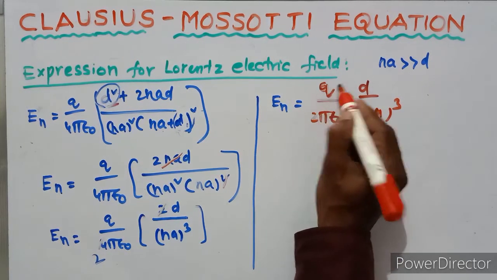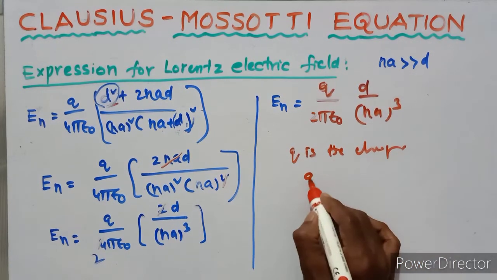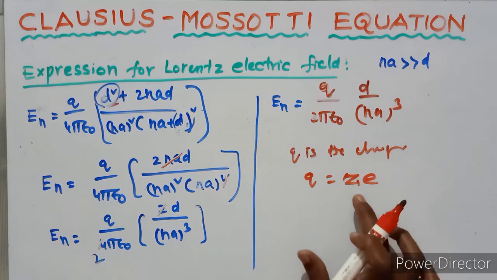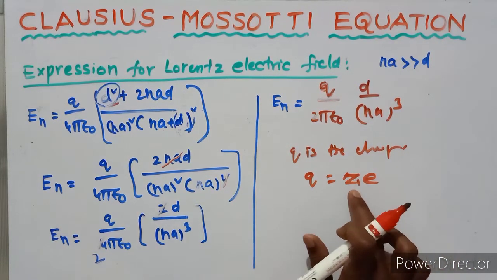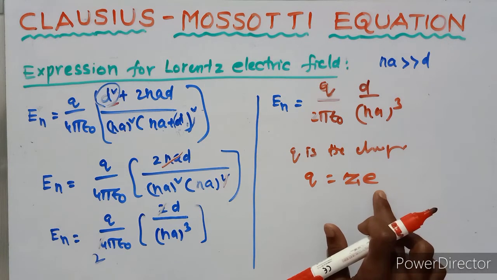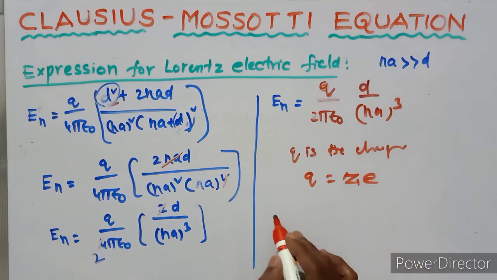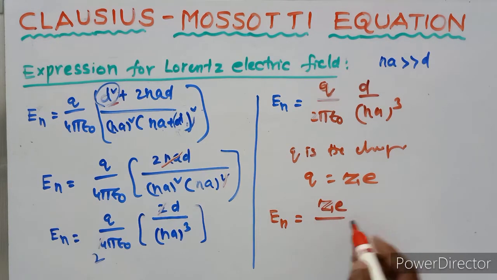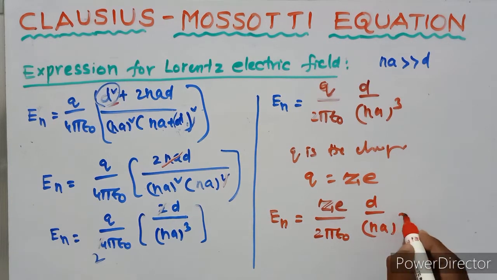But here Q is the charge. The charge equals Z into E. Here Z is the atomic number, E is the charge of electron. So in place of Q we substitute Ze. So the net intensity of electric field is Ze upon 2 pi epsilon naught d upon Na whole cube.